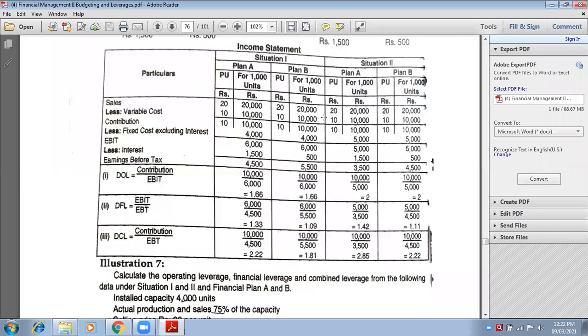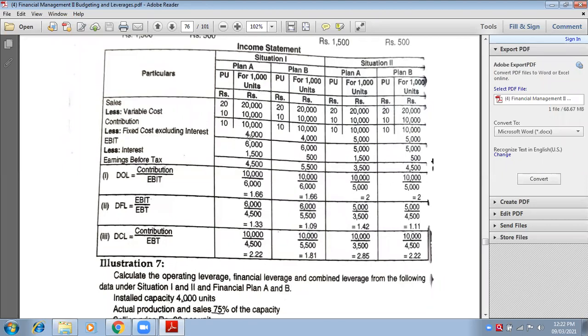Now let's start with variable cost. Sales less variable cost. Variable cost per unit is 10, just now we saw in the question. So 10 into 1,000 becomes 10,000, 10,000, 10,000 and 10,000. Everywhere 10,000, because 10 per unit is common for all. Same for all. And you will get now contribution.